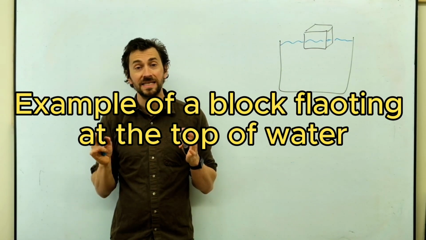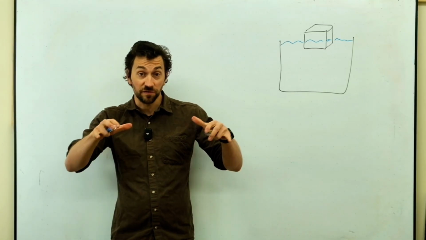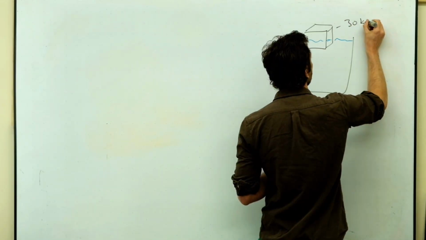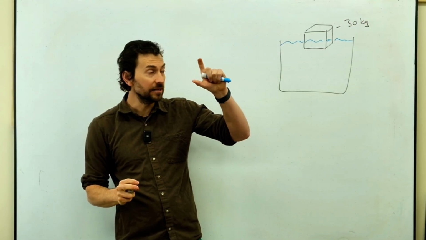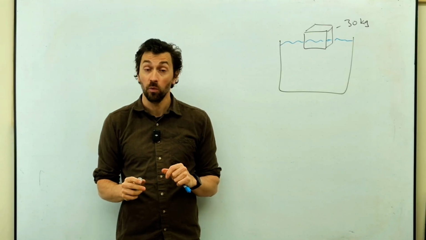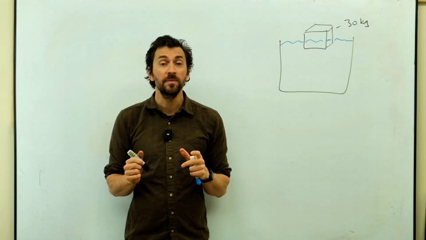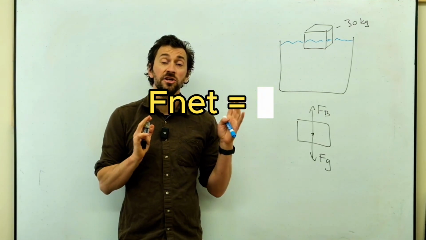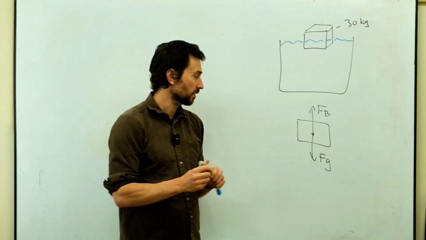Let's imagine this same block, which is 0.5 meters cubed, is floating in the water. Let's say the mass is 30 kilograms. We can figure out from this information how deep the block will be in the water, how much it'll be floating in the water. We think about the free body diagram, and we want to say this is going to float when these forces are in balance.